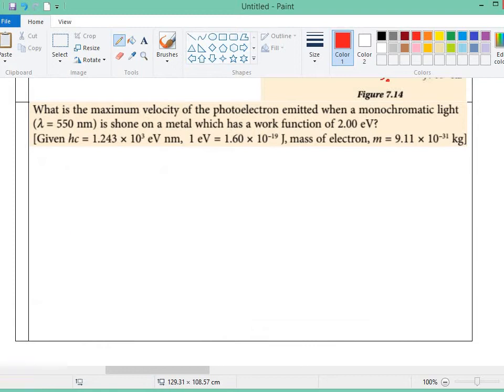Okay, next, what is the maximum velocity of the photoelectron emitted when a monochromatic light with wavelength of 550 nanometer is shone on a metal which has a work function of 2 electron volt? Okay, 2 electron volt. Electron volt is the unit for energy also.